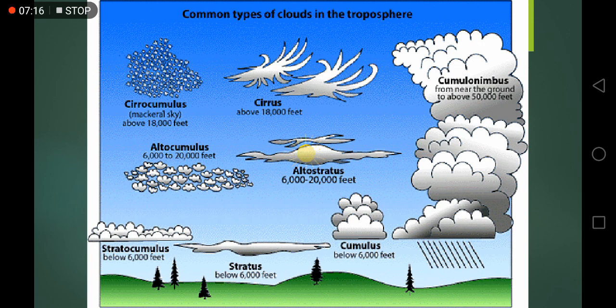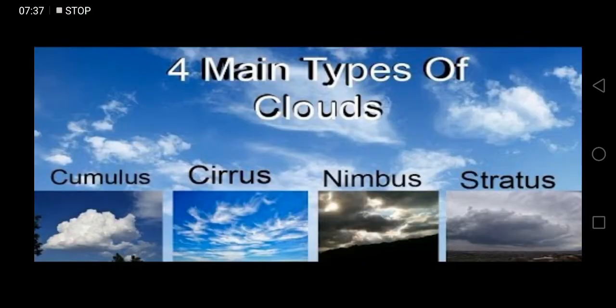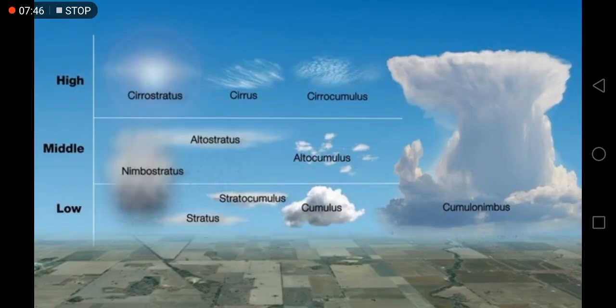There are so many types of clouds. Some common types of clouds in the troposphere are cirrocumulus, cirrus, cumulonimbus, altocumulus, altostratus, stratocumulus, stratus, cumulus. There are so many different types of clouds, but all clouds do not rain. And let's see what the four main types of clouds are. We are going to do cumulus, cirrus, nimbus and stratus.